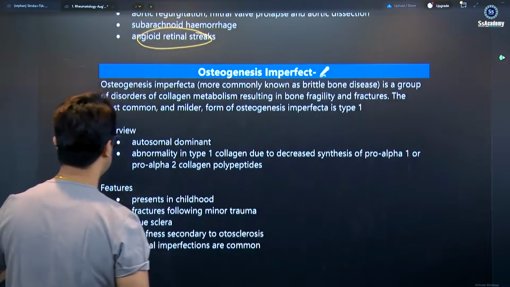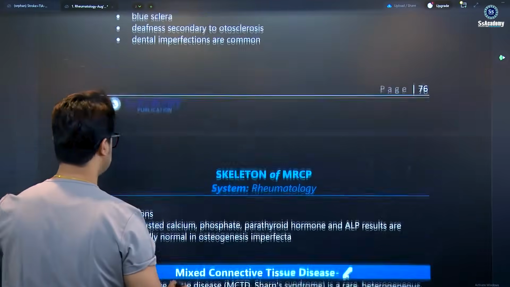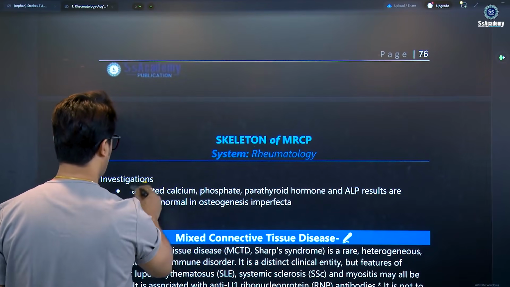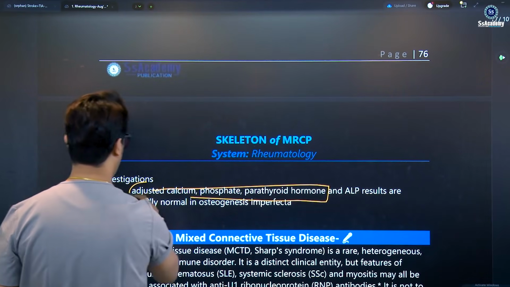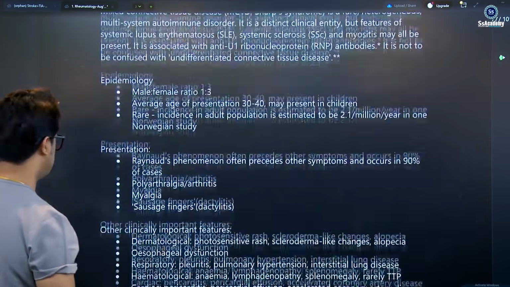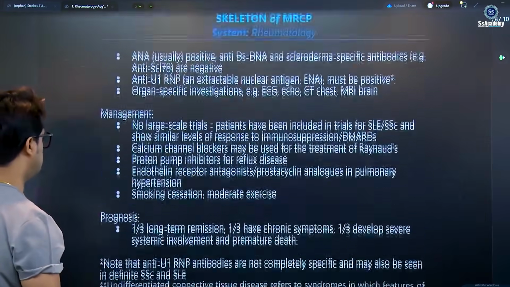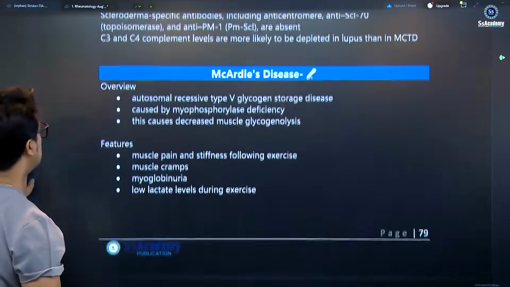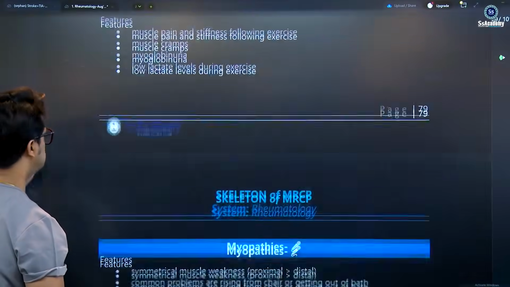Osteogenesis imperfecta is a 1-star topic: adjusted calcium and parathyroid hormone are usually normal. This is important, my dear. Mixed connective tissue disease is a 5-star topic. It's a very hot topic for the exam. Video lectures you'll get, my dear. Once again, McArdle disease, once again 5-star.